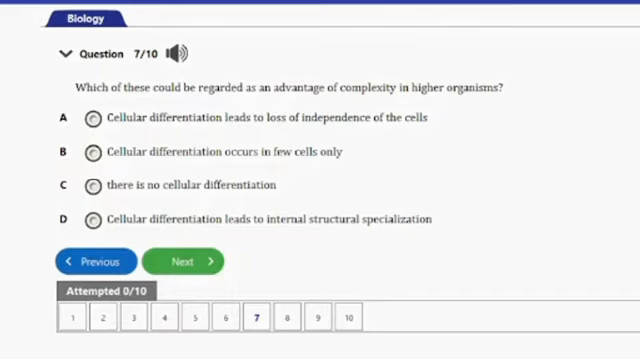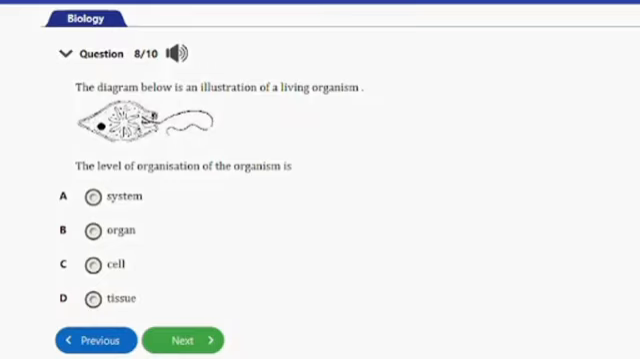Question number 8 says, the diagram below is an illustration of a living organism. The level of organization of the organism is: A. System, B. Organ, C. Cell, D. Tissue. So guys, the answer to this question is option C, and that's cell. So that's it for this question. Let's go ahead and consider the next question.